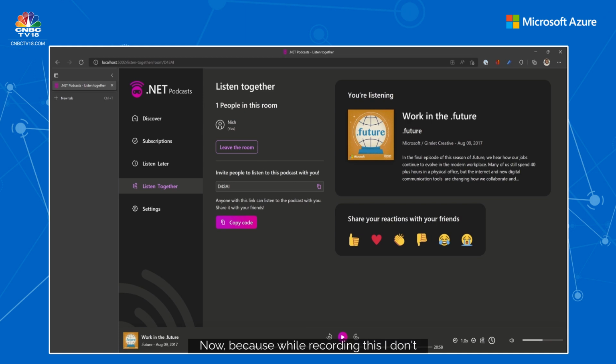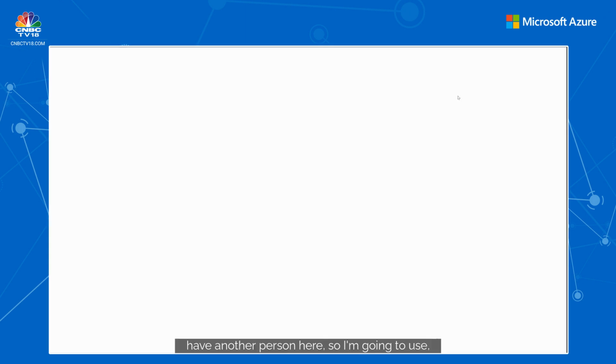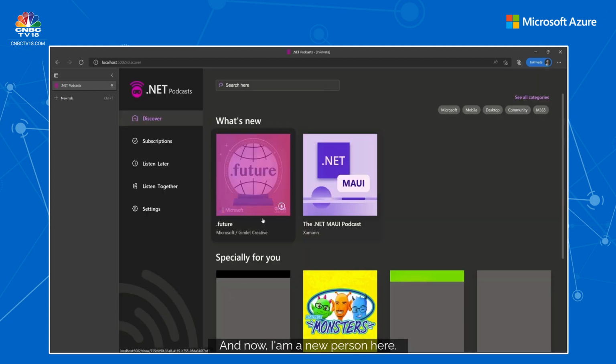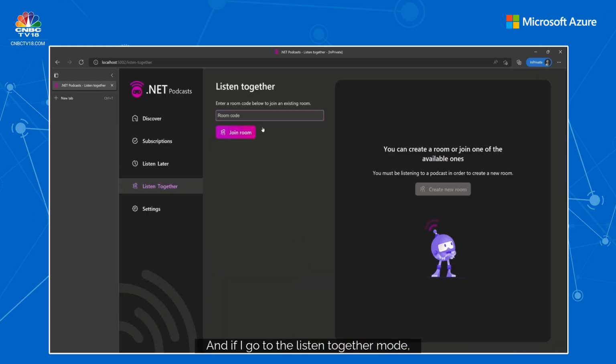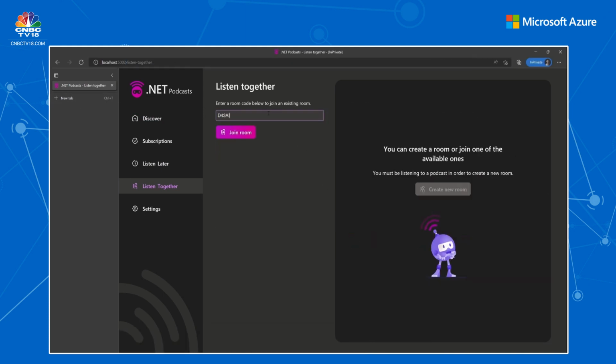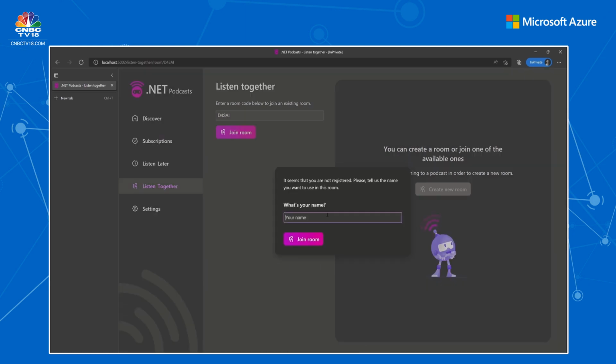Because while recording this, I don't have another person here, I'm going to use a new private window and open the same URL. And now I'm a new person here. If I go to the Listen Together mode, I can join the room using the code that was created there. So if you see, that's the code that we created. If I copy paste that and say join the room, now I can give Matt as another user here.